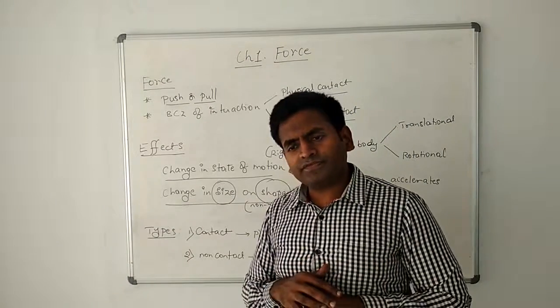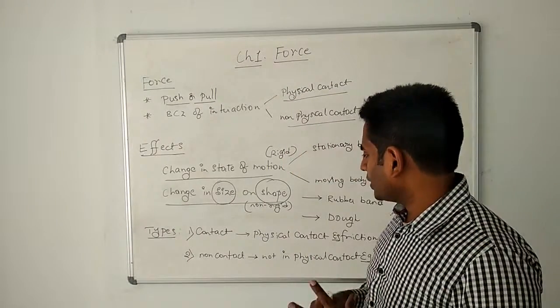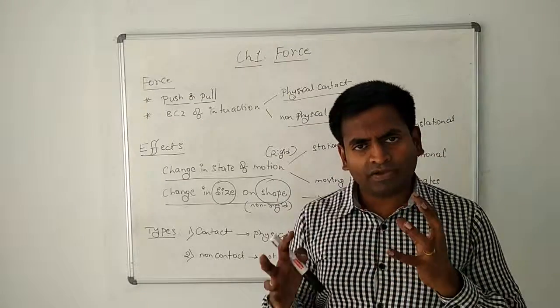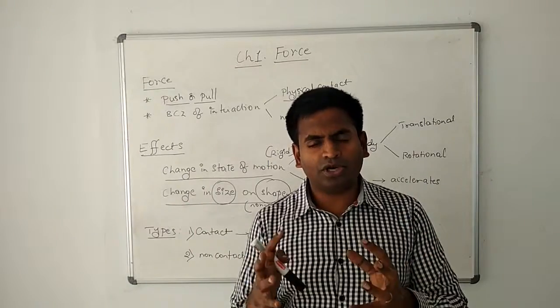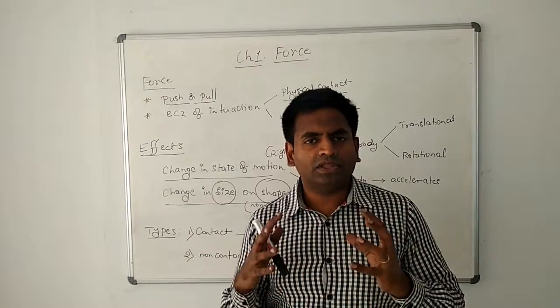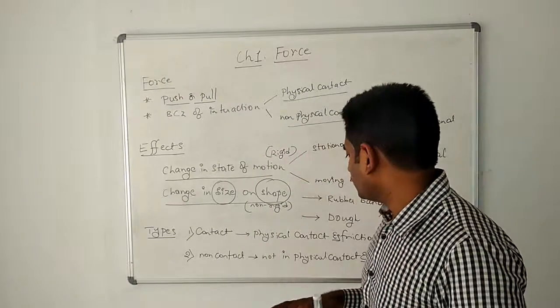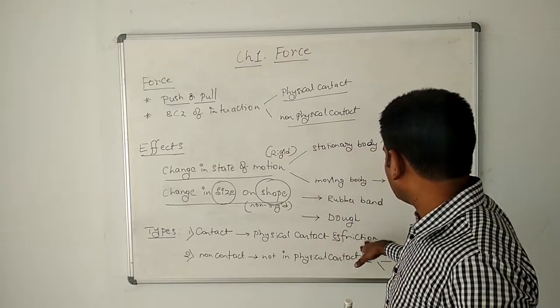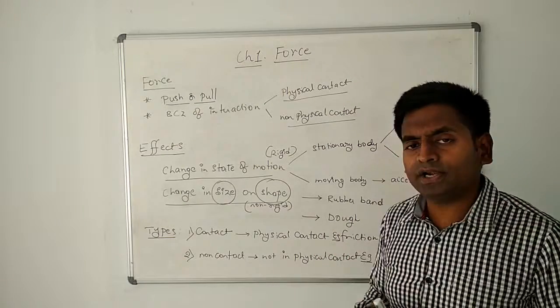So what are the types of forces that we have? Majorly the forces are of two types, depending upon whether there is an interaction between the two bodies or not. If there is an interaction between the two bodies, then the force is called a contact force. For example, a physical contact will be there, and a frictional force is called a contact force.